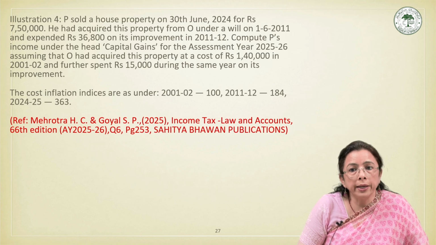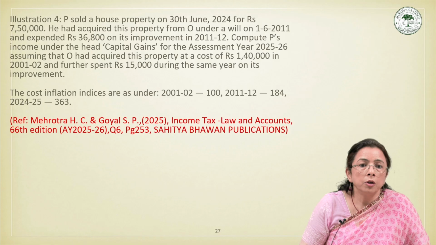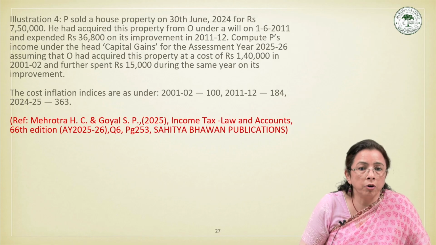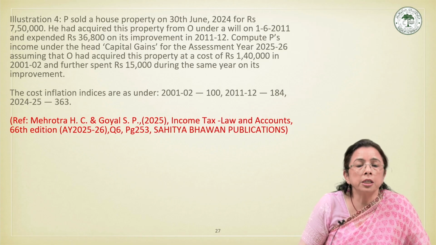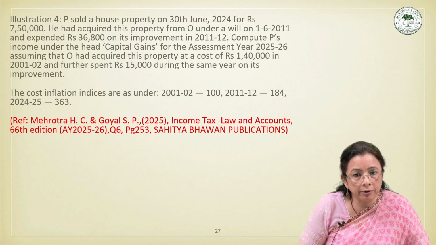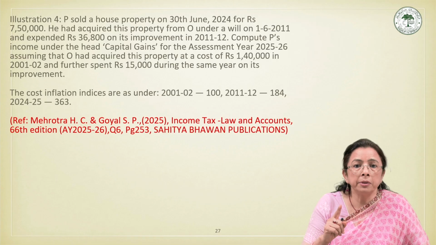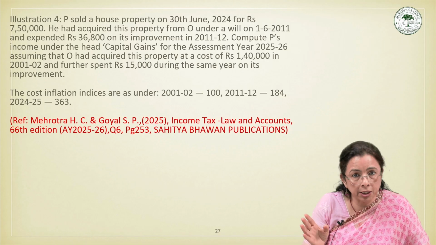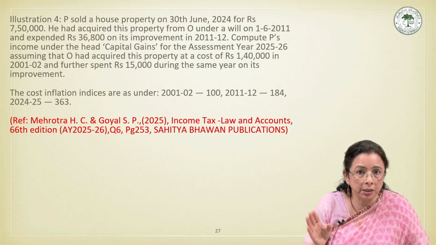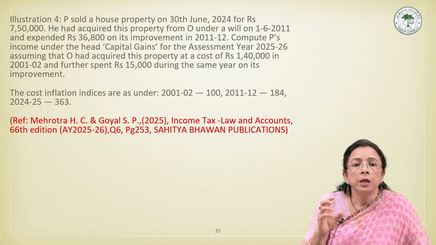He had acquired this property from O under a will on 1st June 2011 and expended rupees 36,800 on its improvement in 2011-12. Please remember, this house is sold before July 2024, otherwise indexation would not be implemented.